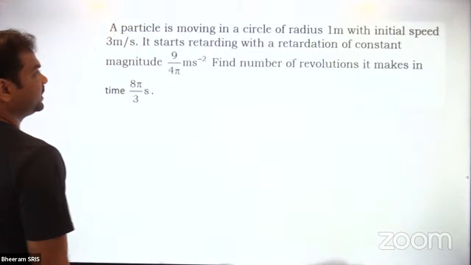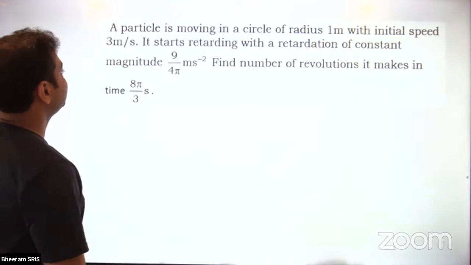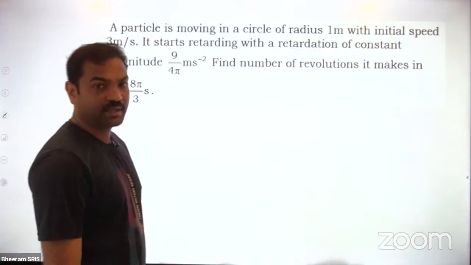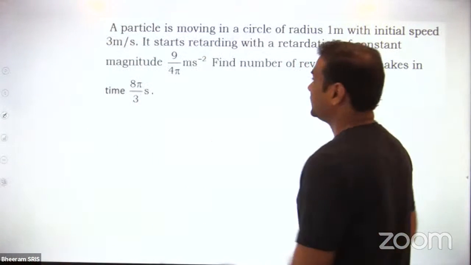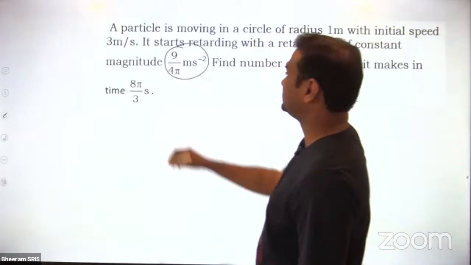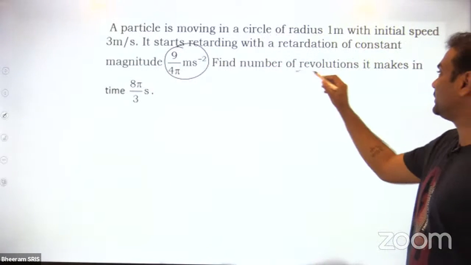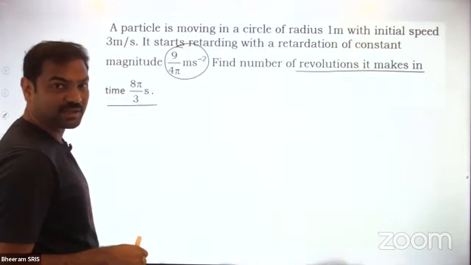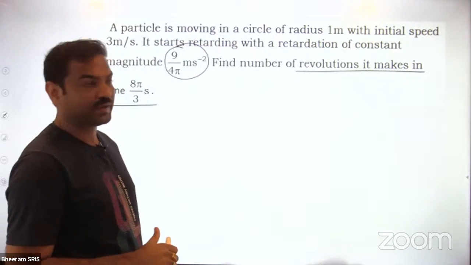A particle is moving in a circle of radius 1 meter with initial speed 3 meter per second. It starts retarding, with a retardation of constant magnitude. Now this is the retardation. Find the number of revolutions they're asking. Number of revolutions means we have to find the theta value, the angular displacement.